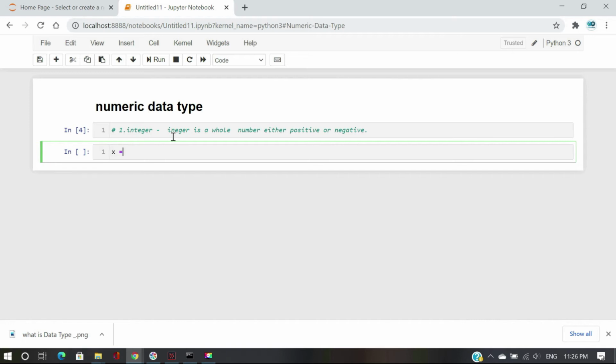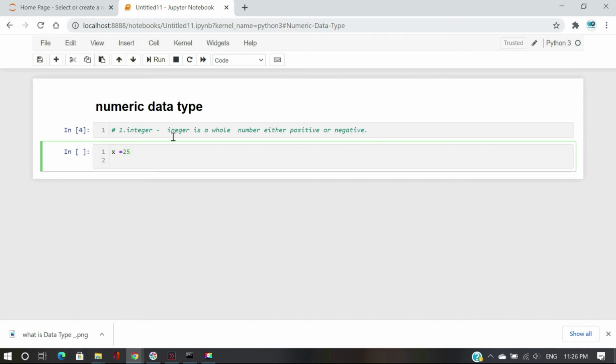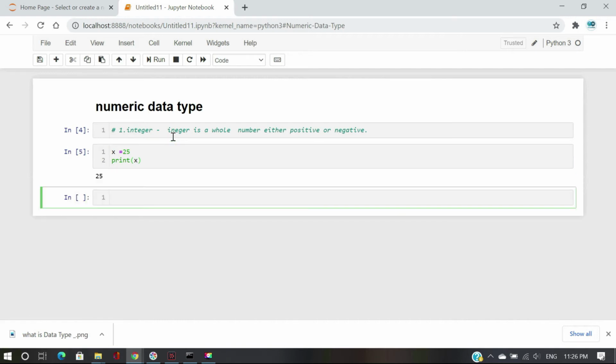Let's check integers. For example, x equals 25. Just print it: print x. Press shift enter, and it will show the result of whatever data we give.